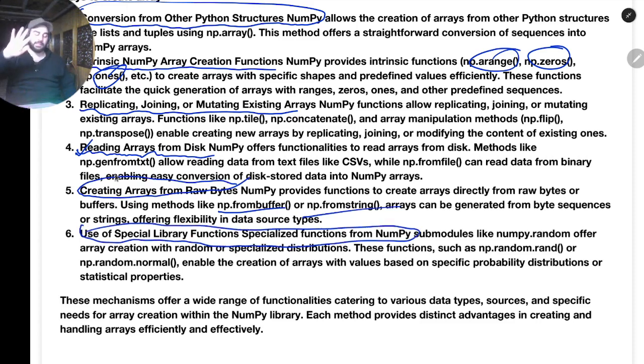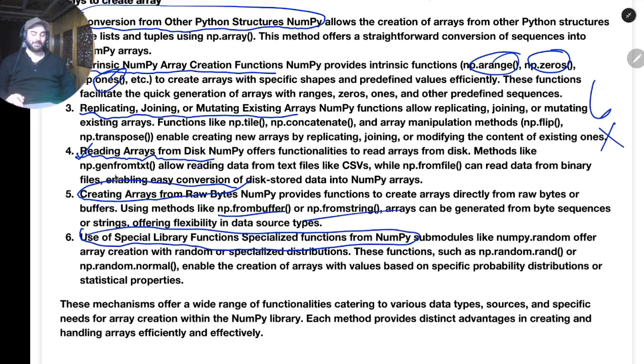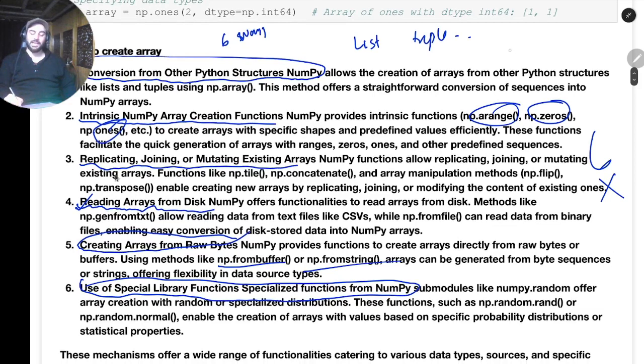So there are 6 methods. There is no method other than these 6 for creating arrays. Why am I so confident? Because this is written in the official documentation. The people who have created this know how many array creation methods they made. I discussed each of the methods. The first method is that if we already have a data structure, like a list, we can create a numpy array out of that.